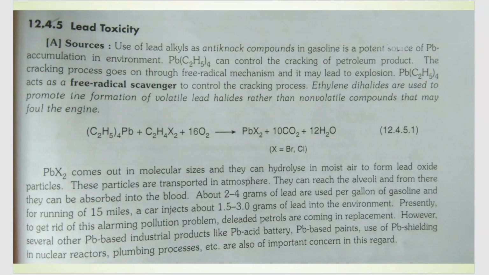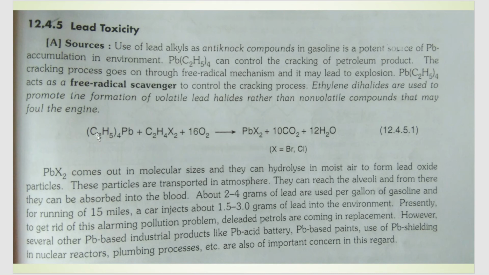Now lead. What is the source of lead in nature? It is used in the petroleum industry, especially in the cracking process. It is used as an anti-knock compound in gasoline. It is the main source of lead accumulation in the environment, because the cracking process goes through a free radical mechanism, and therefore it requires lead there. So the cracking of petroleum products is the main process that leads to accumulation of lead.